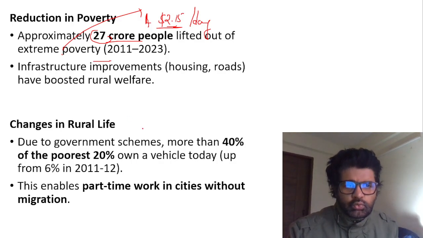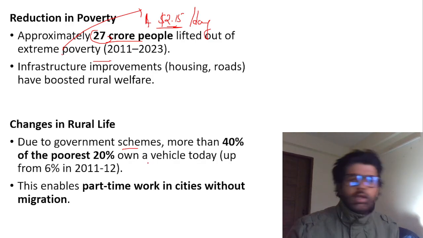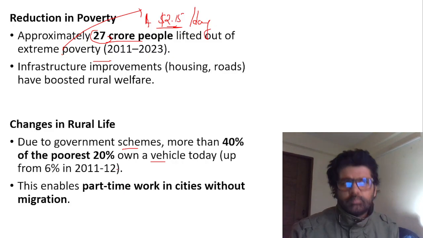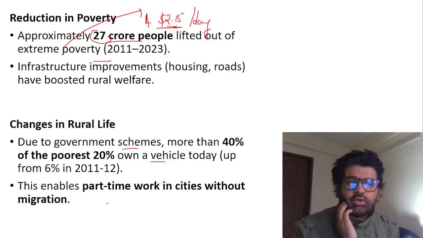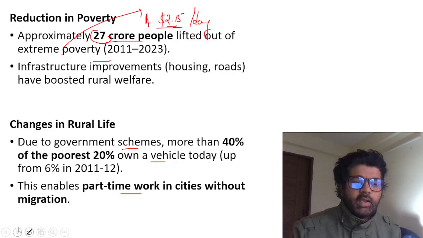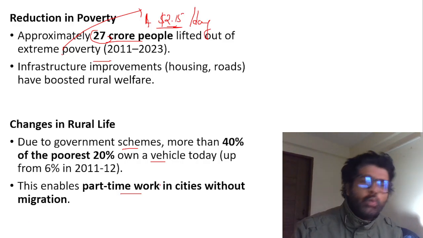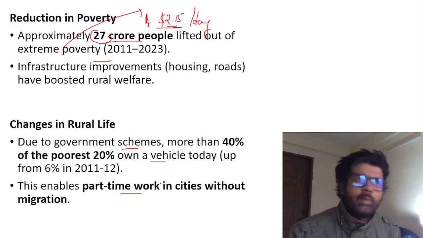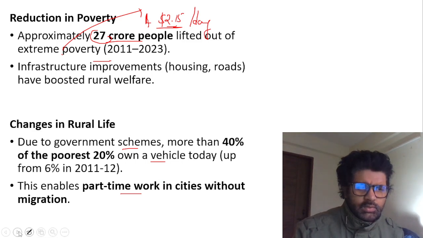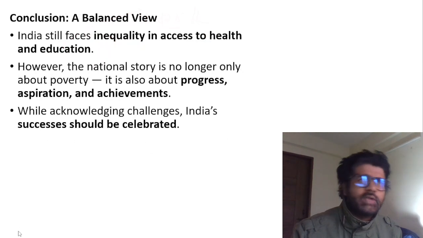Changes in the rural life due to government schemes: you have NREGA, you have direct benefit transfer and all. More than 40% of poorest people own a vehicle today because they are getting money now. NREGA is G Ramji and all, so this enables part-time work in cities without migration. Basically in cities NREGA is not applicable because that was right to work in rural areas, but other schemes you can talk about: direct benefit transfer, food security scheme, and whatnot. There are so many other schemes which government has come up with.